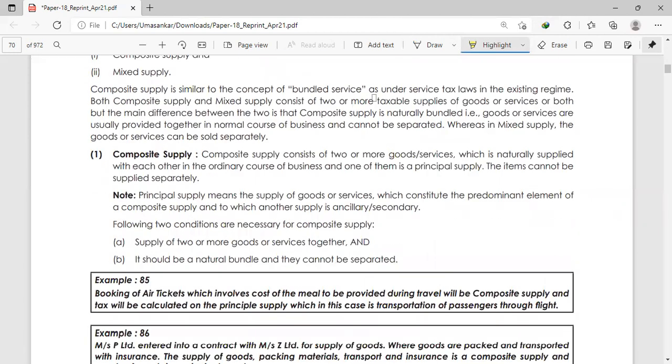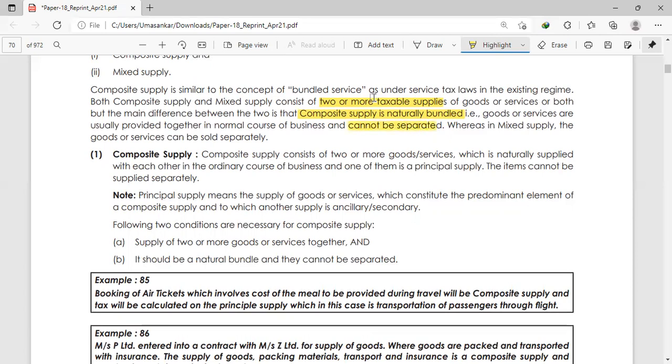Composite supply is similar to the concept of bundled service in the service tax. Both composite supply and mixed supply consist of two or more taxable supplies of goods or services. The main difference is that composite supply is naturally bundled, and goods and services are usually provided together in the normal course, meaning they cannot be separated.